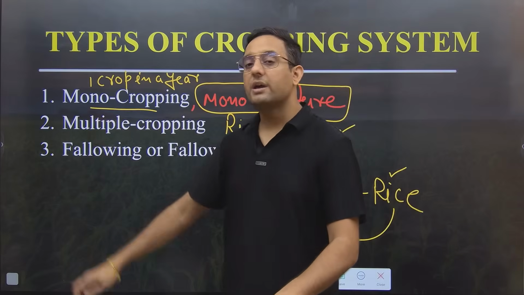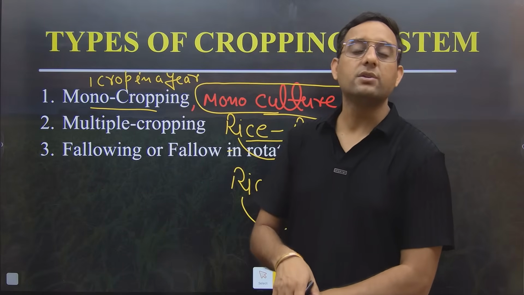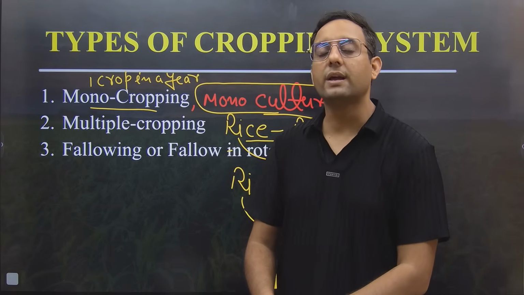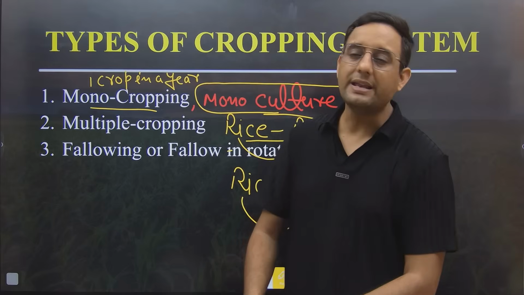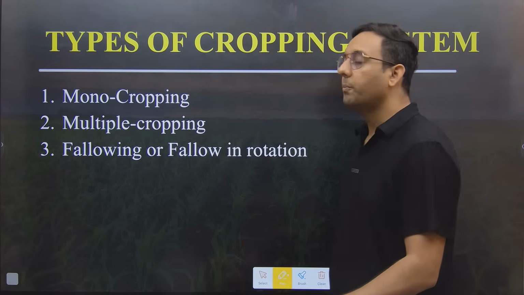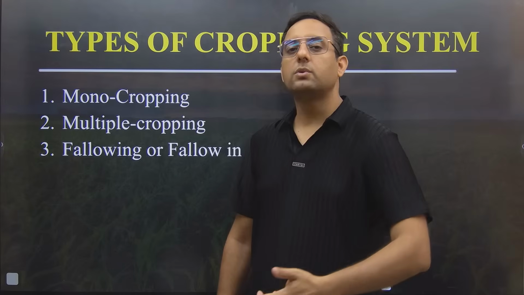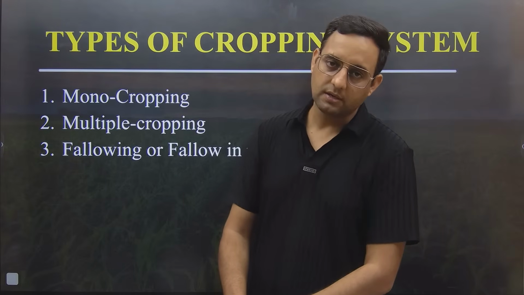And the area which has less rainfall, they don't have irrigation facility, so they will grow only 1 crop in the Kharif season when the southwest monsoon will come. So they are growing only 1 crop in the area. This will be known as monocropping. 1 crop in a year is monocropping, and same crop throughout the year will be known as monoculture.